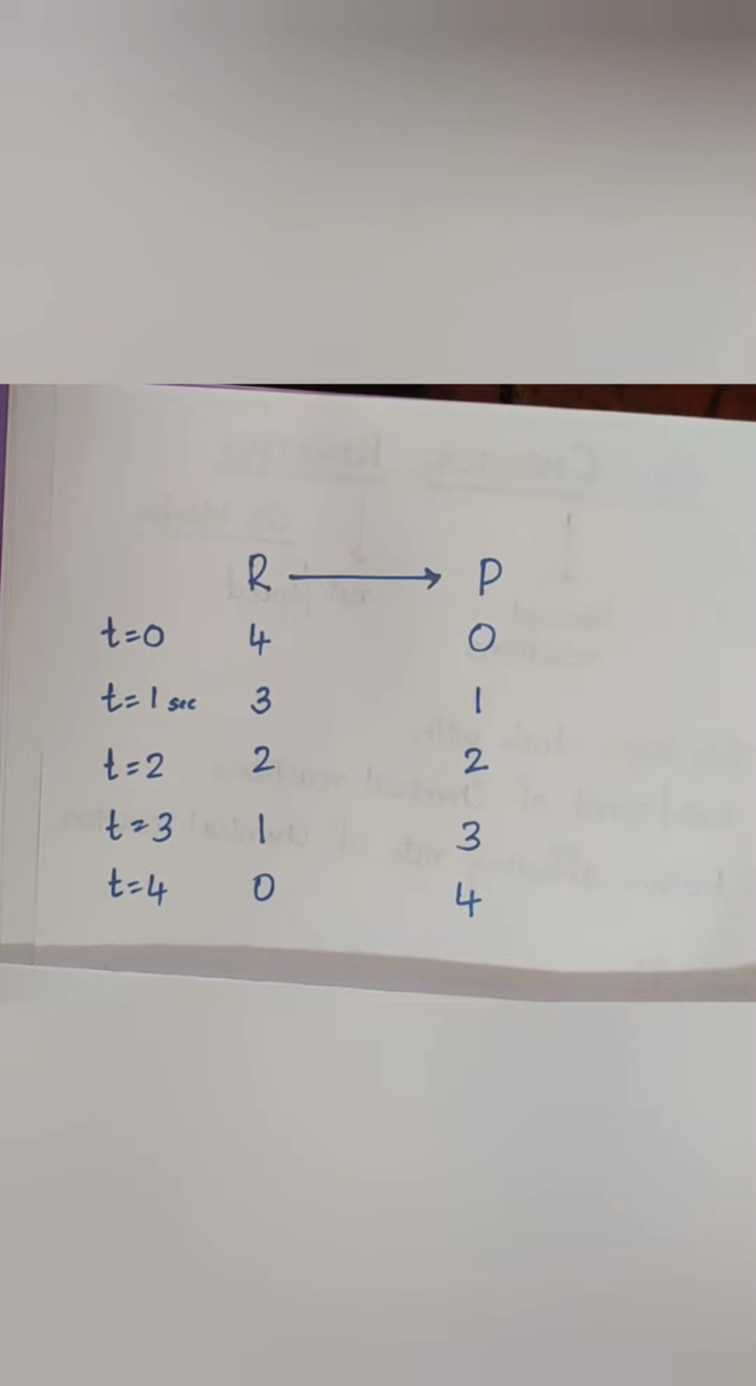So R here is what? Reactant, P is the product. You can see that as the time proceeds, the concentration of the reactant decreases and the concentration of the products tends to increase. So as the reaction proceeds, the concentration of the reactants goes on decreasing and the product concentration goes on increasing. So I can say the concentration of the reactant disappears, whereas the concentration of the product appears. So, disappearance of reactant concentration, appearance of product concentration.